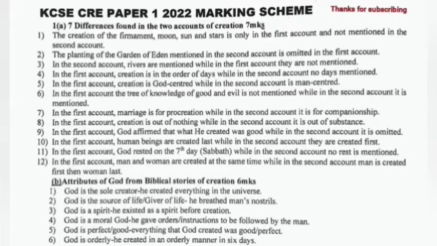1b. Attributes of God from biblical stories of creation. God is the sole creator, he created everything in the universe. God is the source of life, he breathed into man's nostrils. God is a spirit, he existed as a spirit before creation. God is a moral God, he gave orders to be followed by man. God is perfect, everything that God created was good. God is orderly, he created in an orderly manner in 6 days.